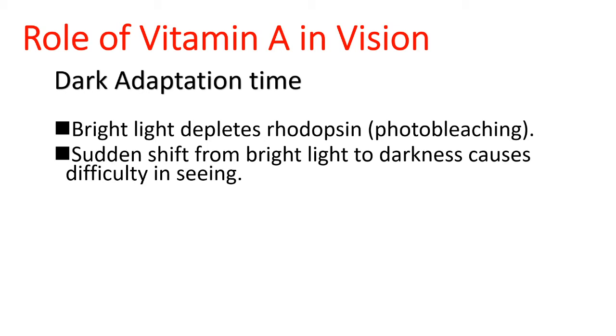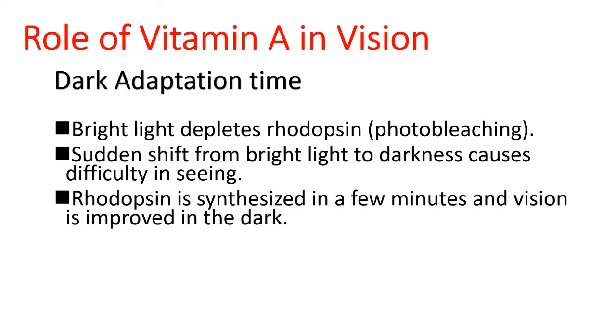The time interval to adapt to this sudden shift from bright light to darkness is called dark adaptation time. This time increases during vitamin A deficiency. For those who have vitamin A deficiency, the dark adaptation time will increase. Rhodopsin is synthesized within a few minutes and vision is improved in the dark.